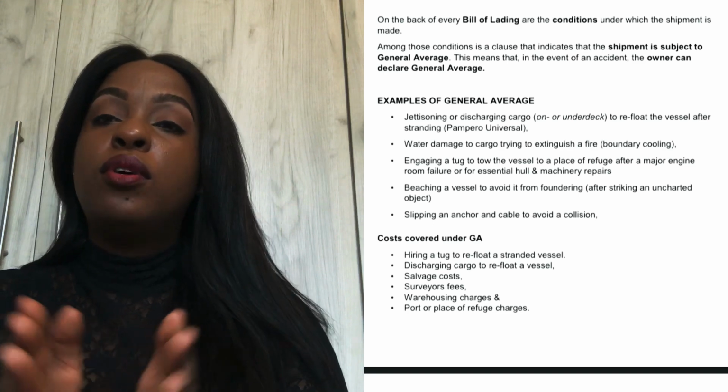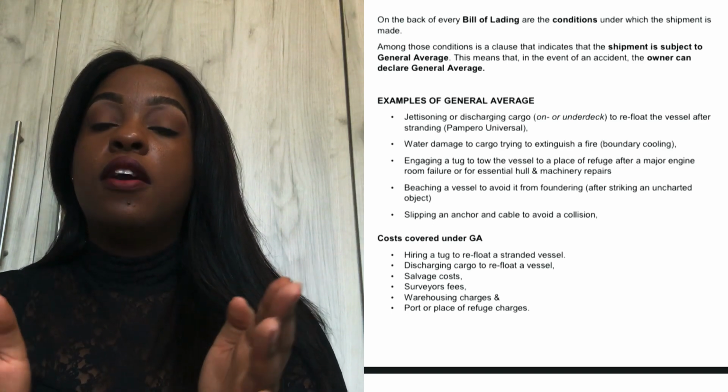For example, a container catches light and it's burning, and we are going to try and save the containers around. We'll probably try and extinguish it, and do anything to contain the fire so that it does not move on to the other containers next to it. So one thing we may do is jettison cargo overboard. That is an act of general average.